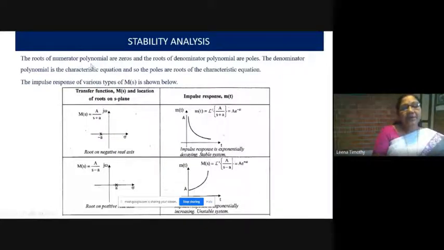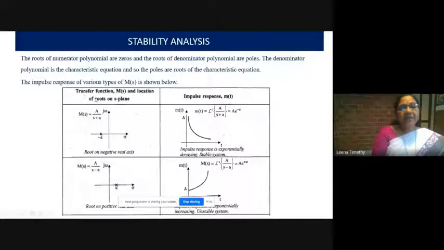Now, we can see the location of the roots. Suppose this is the impulse response for various types of roots. The input given to the system is an impulse, and the corresponding output is the impulse response, that is, the response of the system when the input is an impulse signal. And what is an impulse signal? Its value is 0 when time t is greater than 0.